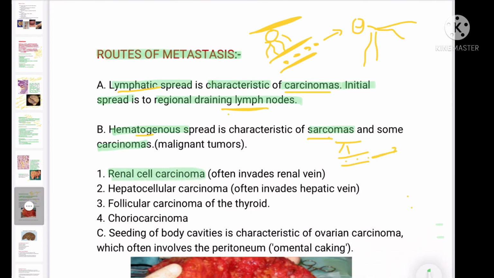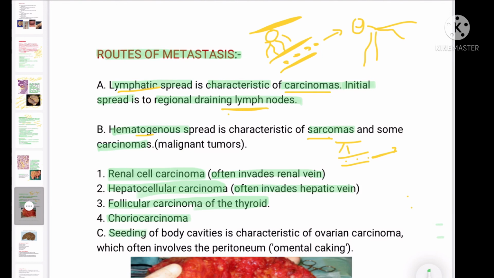Renal cell carcinoma, the malignant tumor of the kidney, often invades the renal vein. It can cause occlusion and obstruction of the renal vein, leading to renal failure. Hepatocellular carcinoma, the malignant tumor of the hepatic cells, often invades the hepatic vein because these are close nearby structures. Follicular carcinoma of the thyroid, choriocarcinoma, these are the tumors.